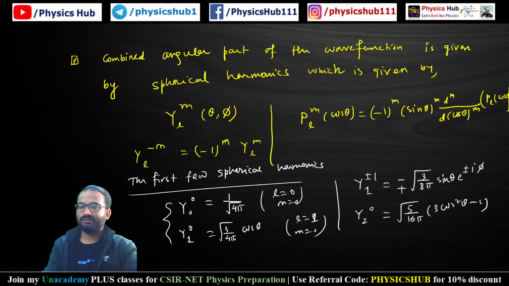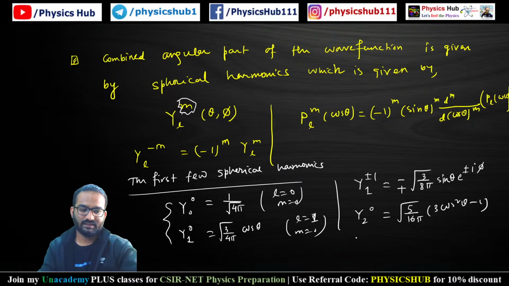And remember this thing, Y_l^m comprises L and M. If some M is there, then only the exponential term will be there. Look here, M is 0, so no exponential term. But here you see M equals plus minus 1, so the exponential term will be there.